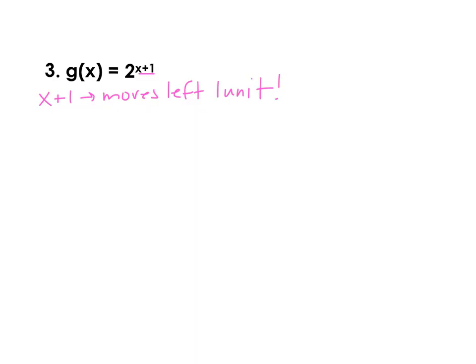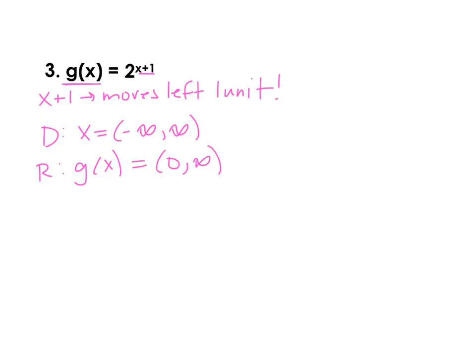For our domain, though, it doesn't do anything. X can still equal whatever it wants. So that's kind of nice. For our range, notice our notation, it's g of x. And also notice nothing's written after our exponential term. And our a value is positive. That means our range is just going to be at 0 or increase from there.